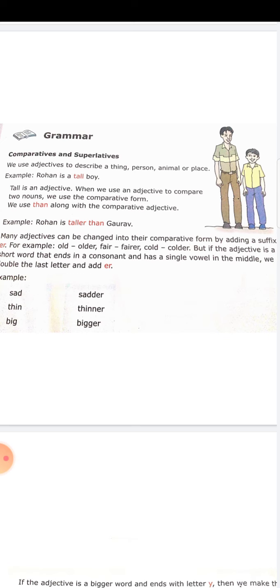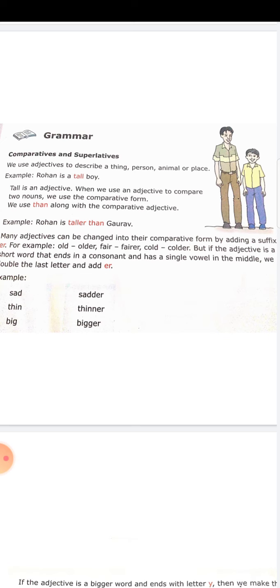T-A-L-L-E-R, taller. What have you added to make it a comparative form? Yes, you are right. ER. As a suffix. Suffix is always added at the end. Prefix is always used in the beginning. So, to make an adjective a comparative form, we are adding ER. I told you already that the preposition than also is to be immediately followed by the comparative degree of adjective. So, taller than. Keep it in mind.